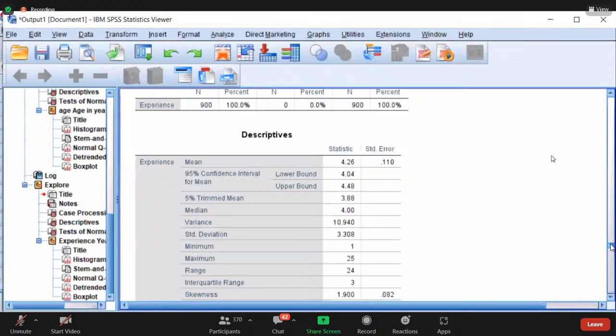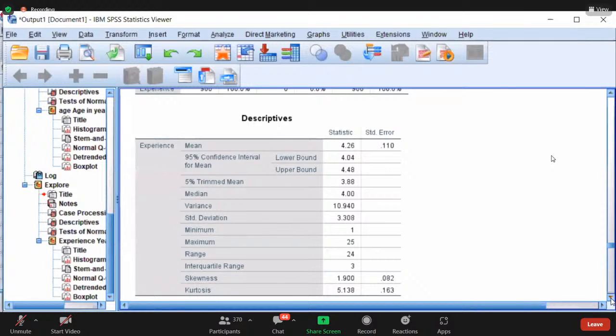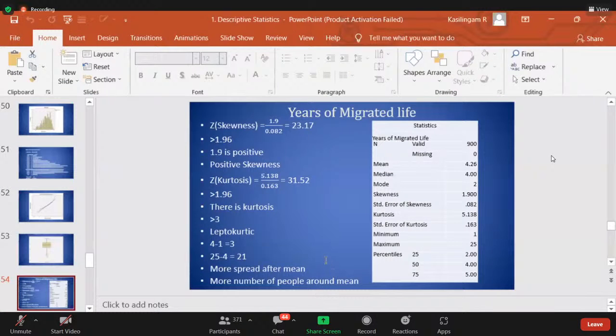Right, very good. So now, what is the skewness value, madam? 1.90. So 1.90 divided by 0.082. Yes or no, madam?